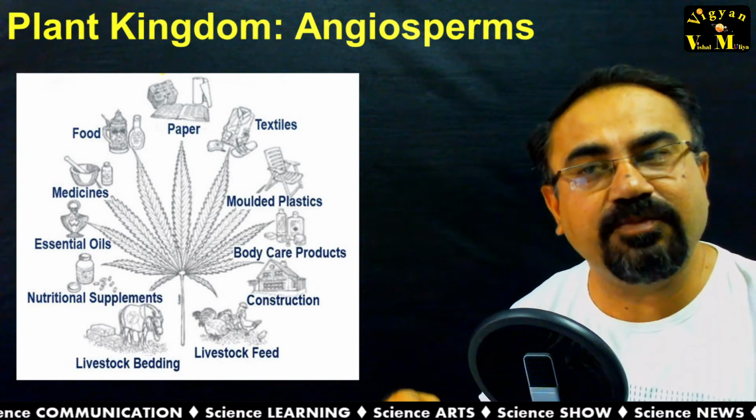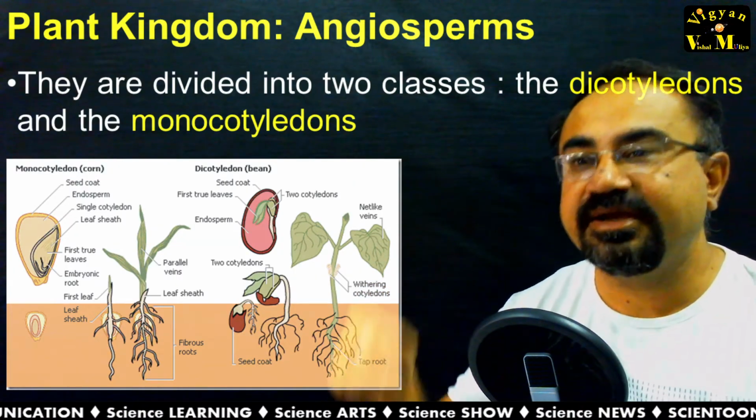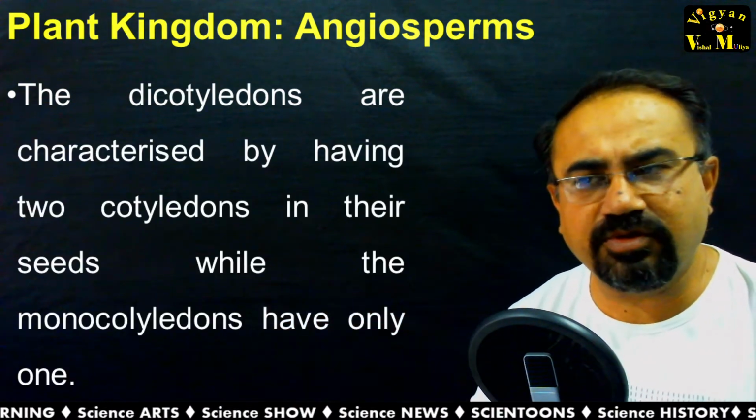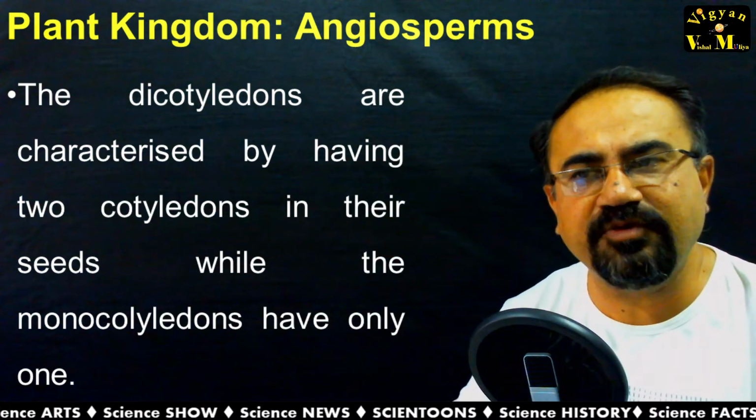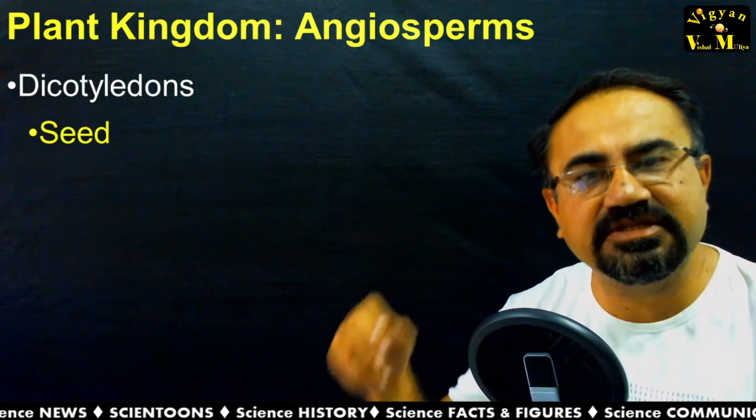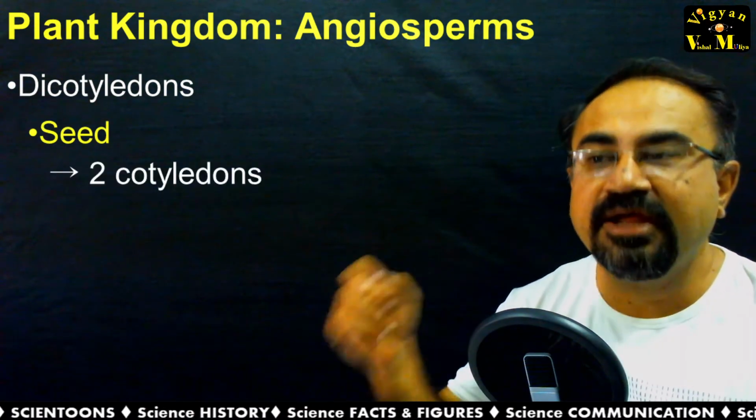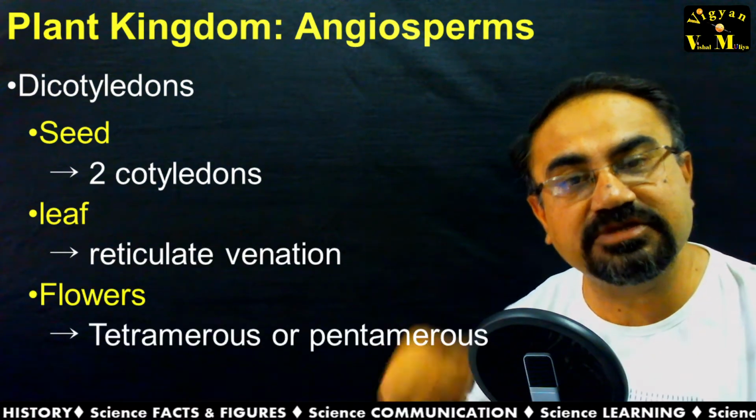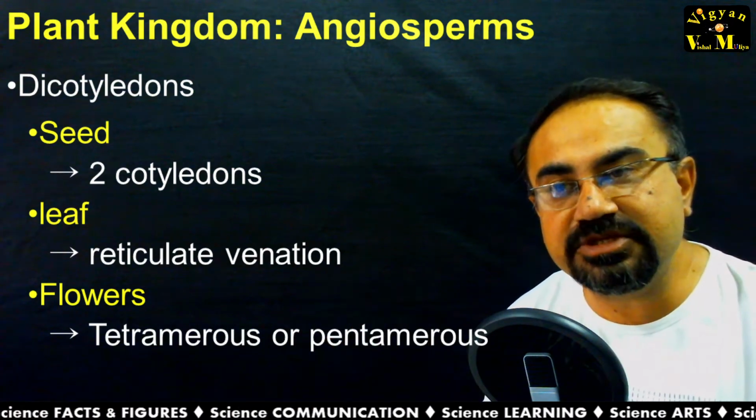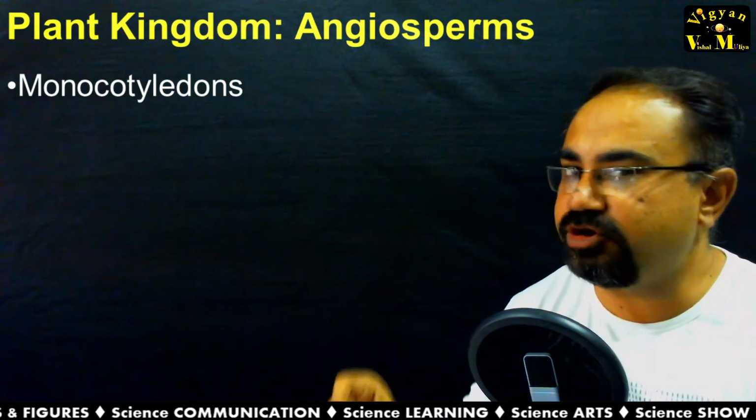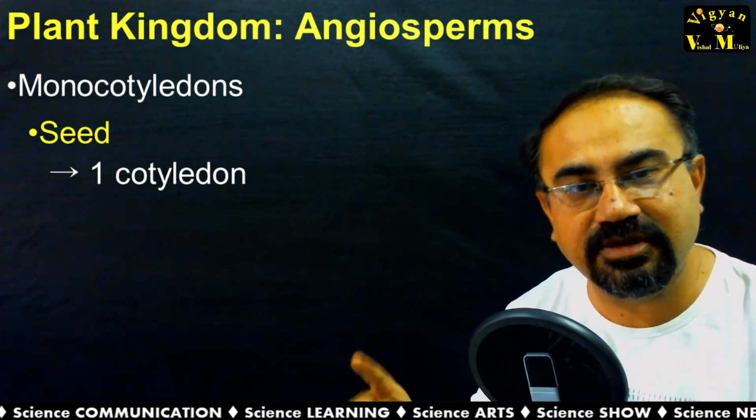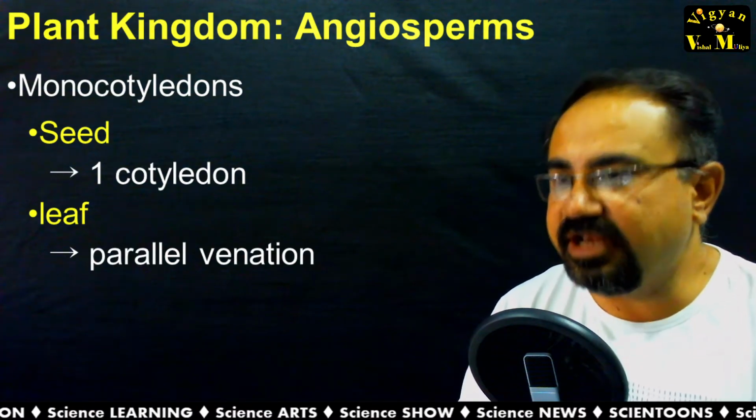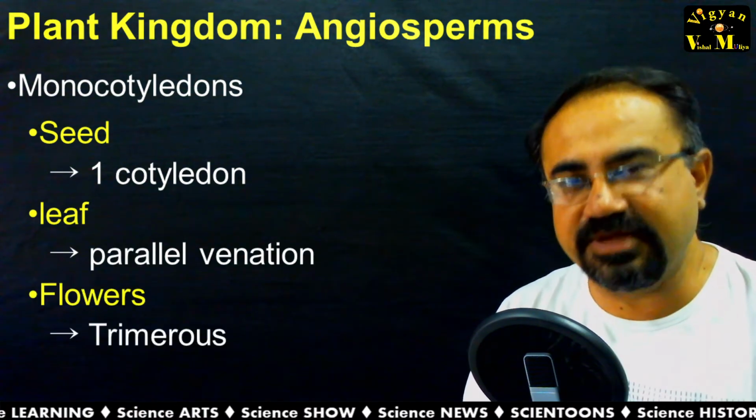Coming to the technical point, it is having two different classes, dicotyledons and monocotyledons. To be precise, you can say dicot and monocot. Here some description is given, but let me simplify this description. Dicots are having seeds with two cotyledons, leaves with reticulate venation, and flowers with either tetramerous or pentamerous condition. In comparison to this, monocotyledons, or in short monocots, are having one cotyledon. It is not one cotyledons, it is one cotyledon, parallel venation in the leaf, and flowers are trimerous.